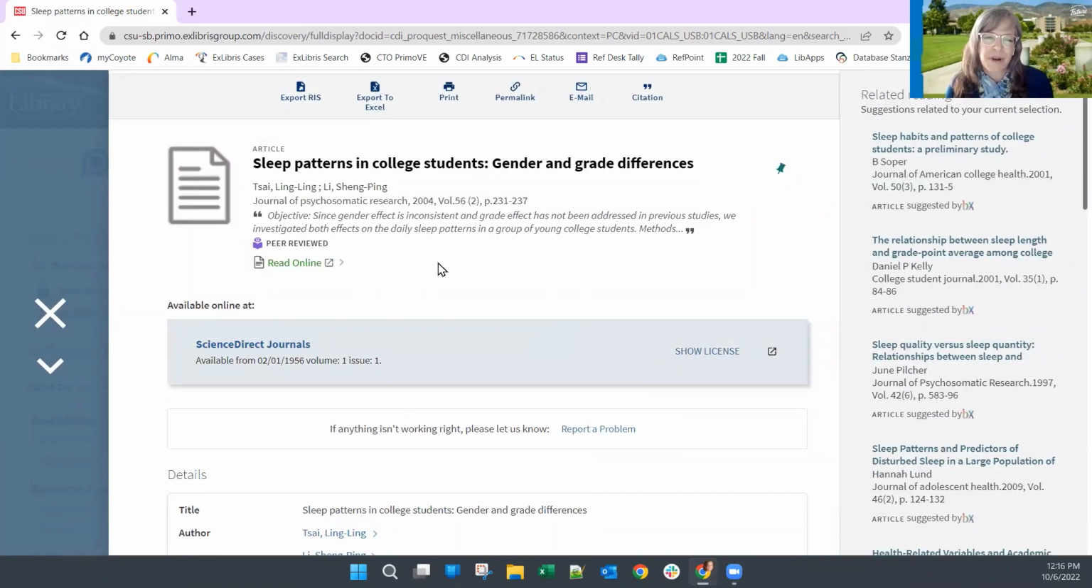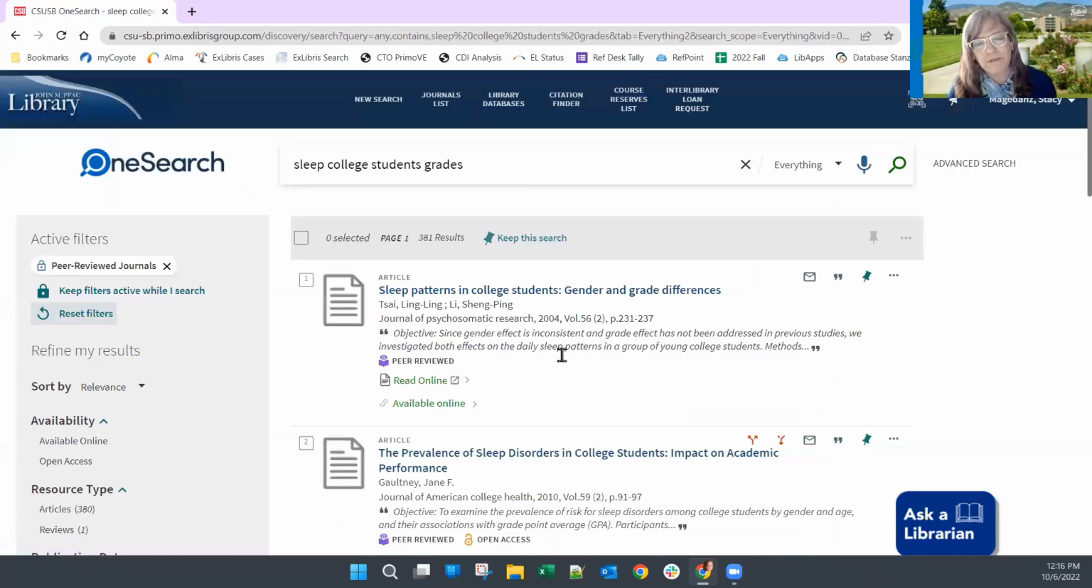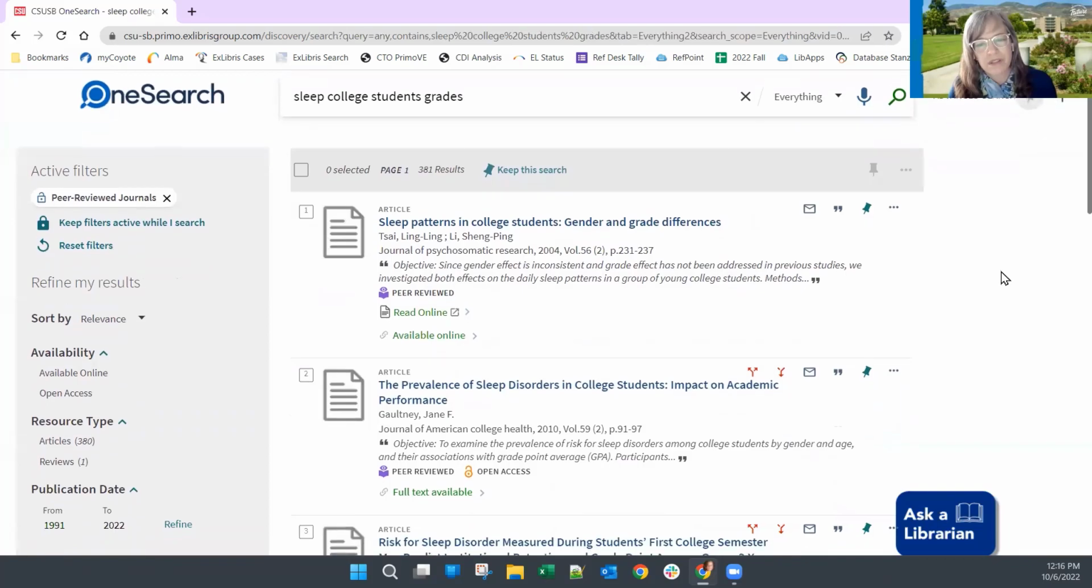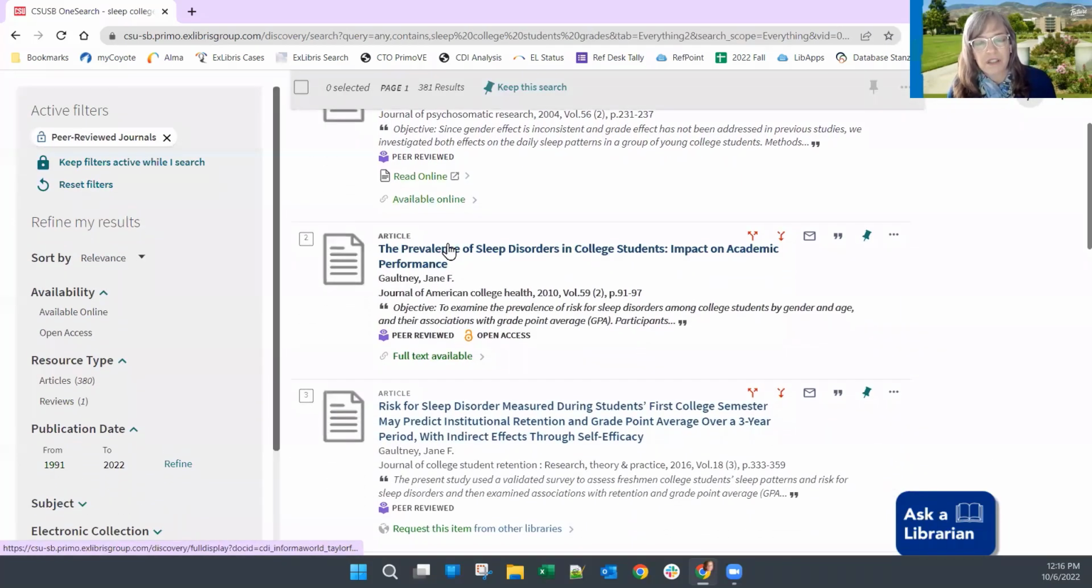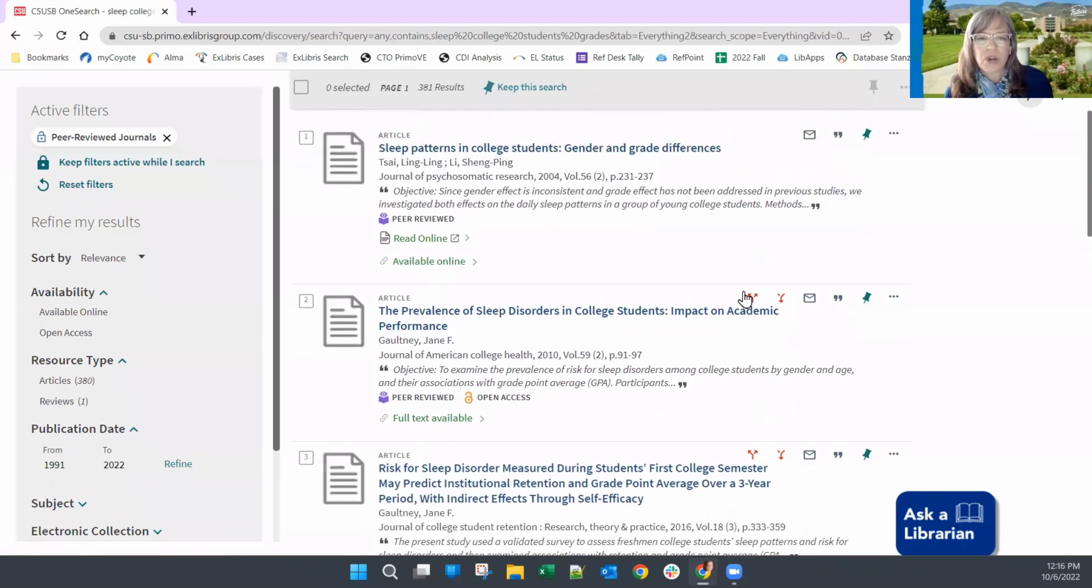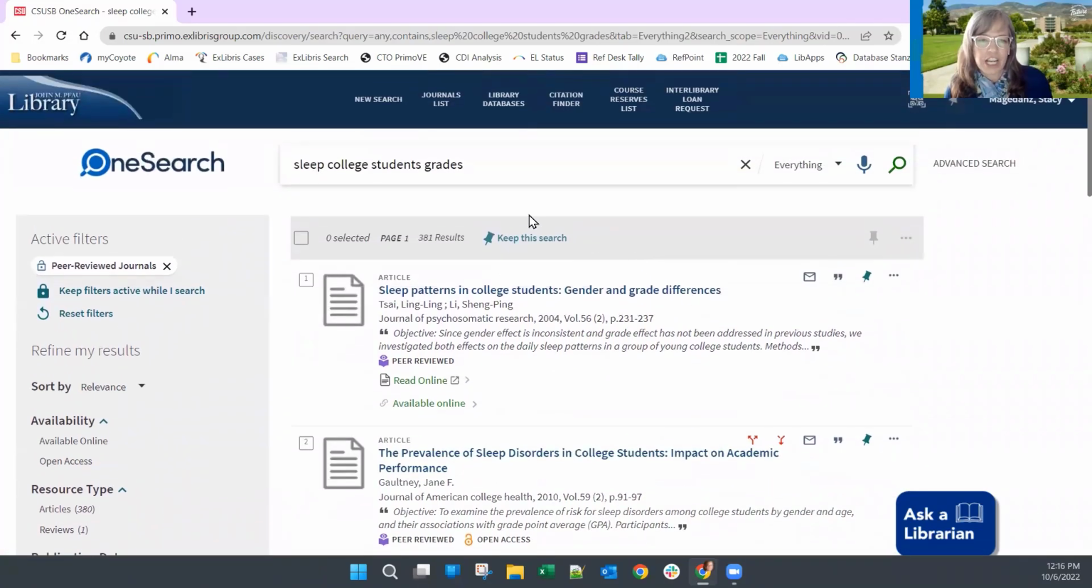So I probably need to change my search up a little bit to see if I can get some better results. One of the things that I saw, particularly on this article that I really liked, it used this term academic performance. Now, I didn't think of that. I was only thinking in terms of grades, right? So I should probably change my keywords to see if I can get better outcomes.